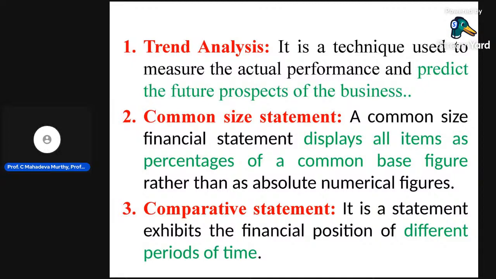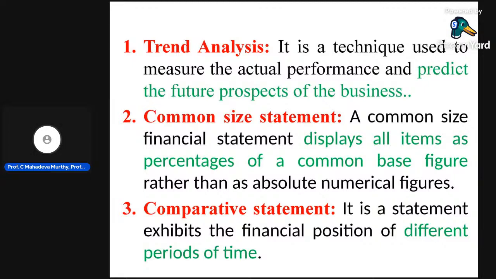Then the common size statement. A common size financial statement displays all items as a percentage of a common base figure, rather than absolute numerical figures. For example, in the income statement, sales is the base.